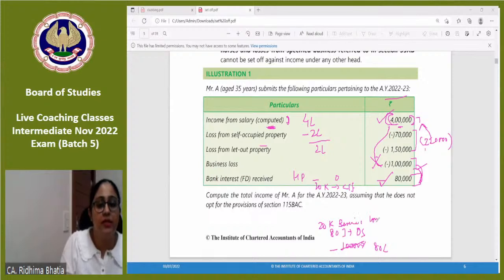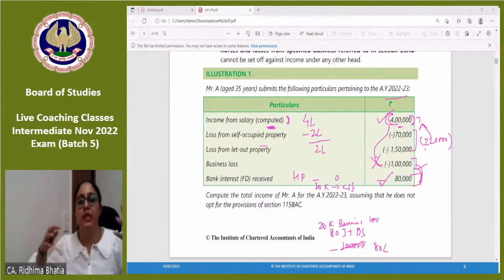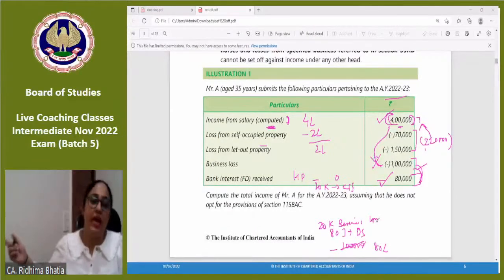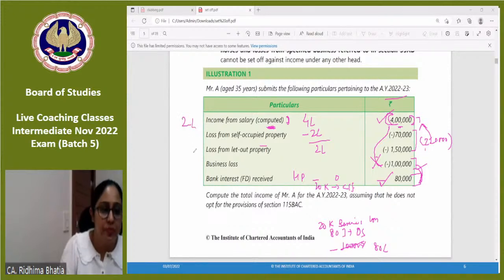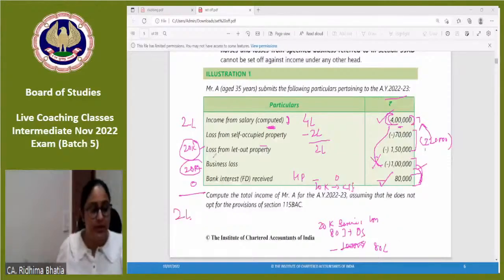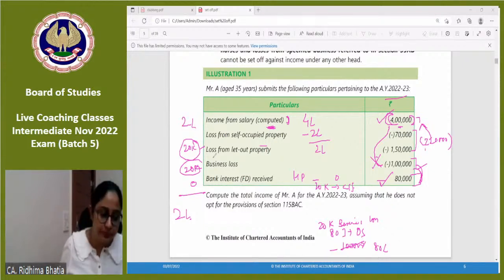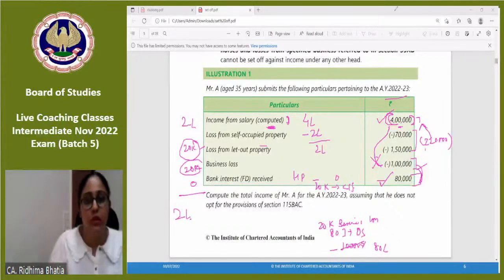So where intra-head does not happen and inter-head does not happen, what do you do? You carry it forward. So what is the total income? Total income would be 2 lakh salary, house property 0 with 20k carried forward, business loss 20k carried forward, other income 0. So total income would be 2 lakhs, with 20,000 house property loss and 20,000 business loss being carried forward to next year. Clear? Any doubt?